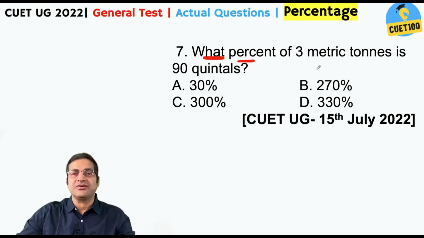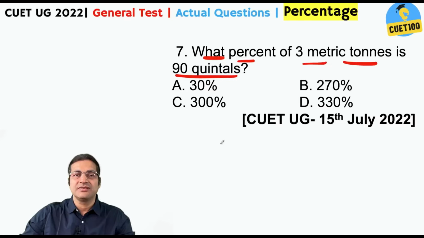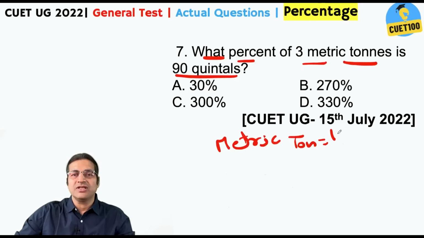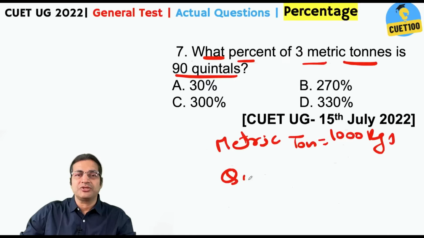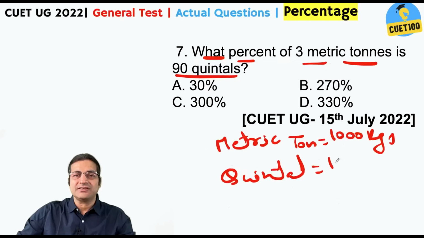What percent of 3 metric ton is 90 quintals? You need to understand two terms first. A metric ton is nothing but 1000 kgs. Quintal, I'm sure you know. I'm sure you know metric ton as well. Quintal is 100 kgs.